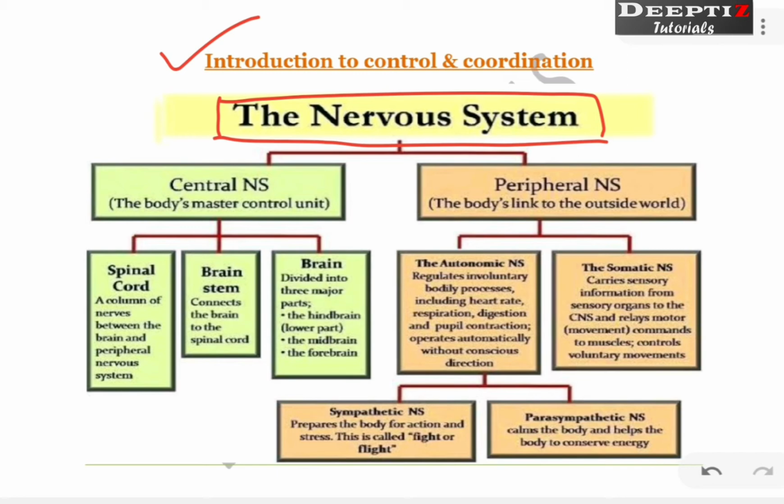Mainly, if someone is asking you what is nervous system, you just have to say that this is a controlling part of our body, which means with any damage to the nervous system, our body cannot be controlled. So who controls our body? When we talk about a cell, the nucleus controls the cell, right? In the same way, the nervous system is the main part which controls all other parts of the body. There are so many other things, but the major thing which controls our body is the nervous system.